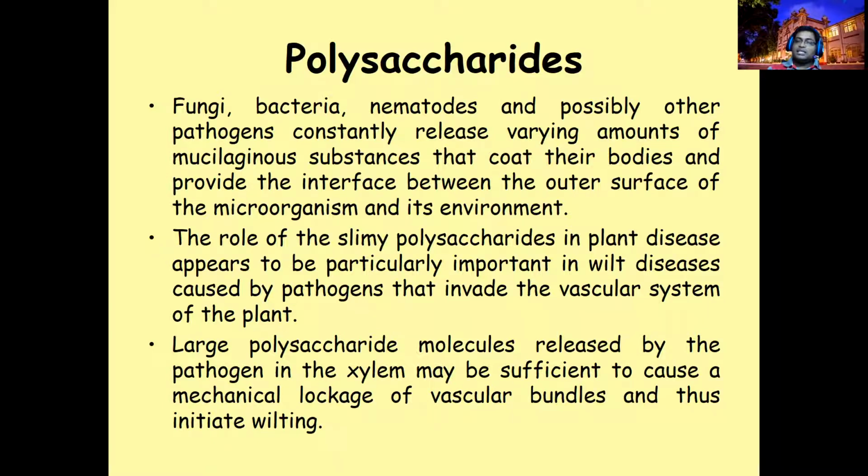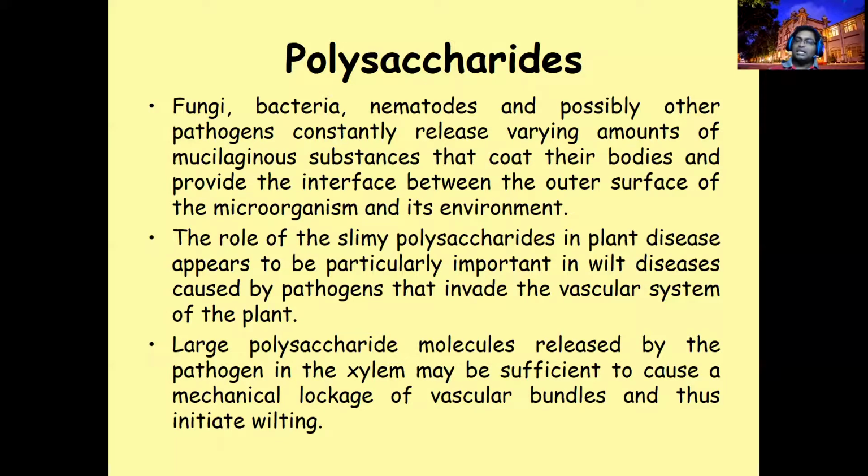Polysaccharide is produced by your plant or by the invading pathogen, especially pathogens that attack the vascular region, especially Pseudomonas or Ralstonia solanacearum that cause wilt, and some of these Fusariums.